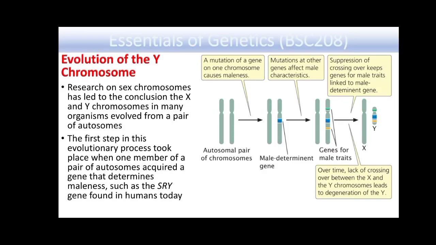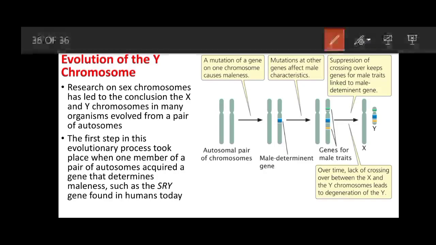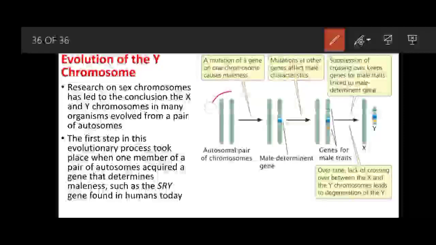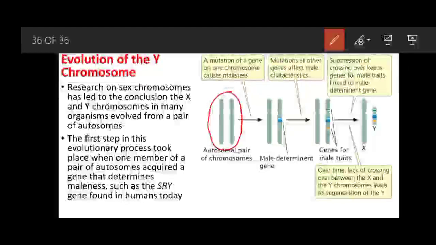And this Y chromosome has evolved. Research on the sex chromosomes has led to the conclusion that the X and Y chromosomes in many organisms evolved from a pair of autosomes. So initially a pair of autosomes was present.